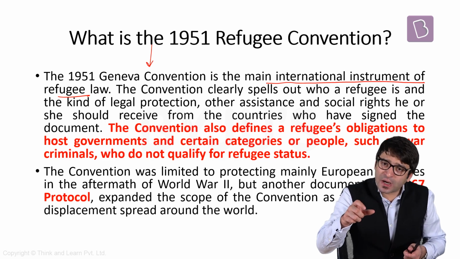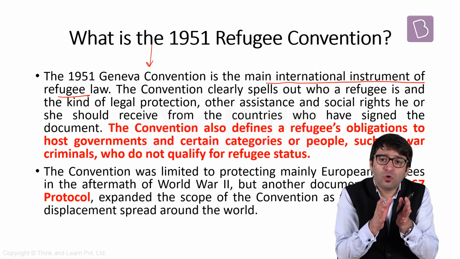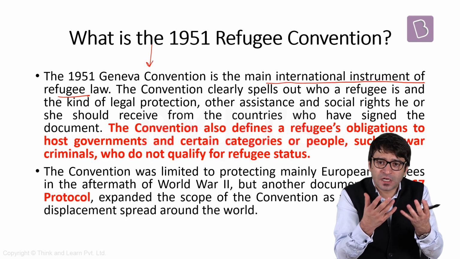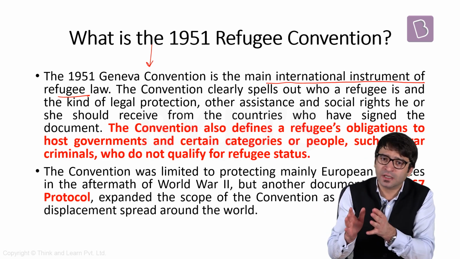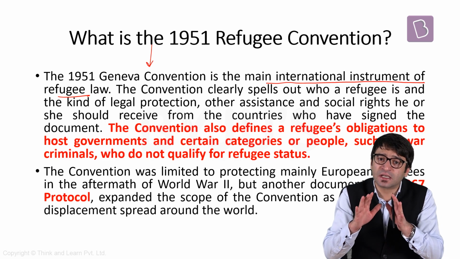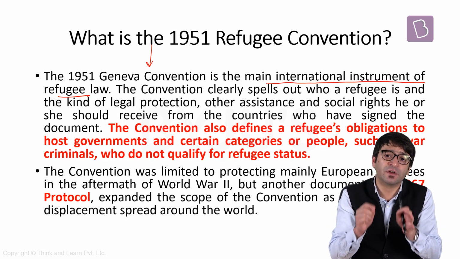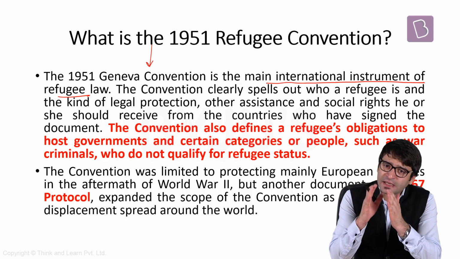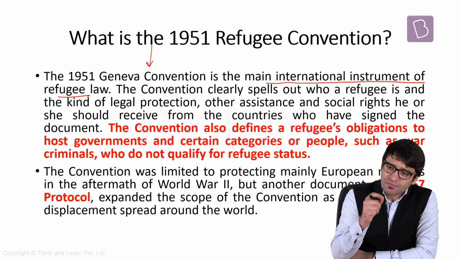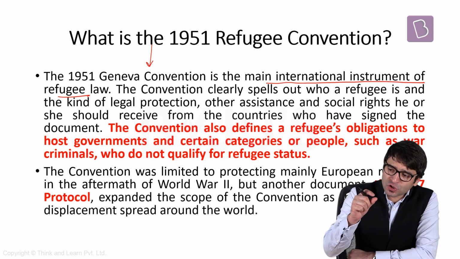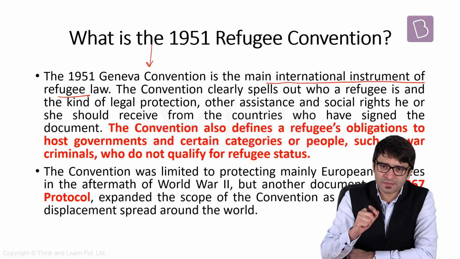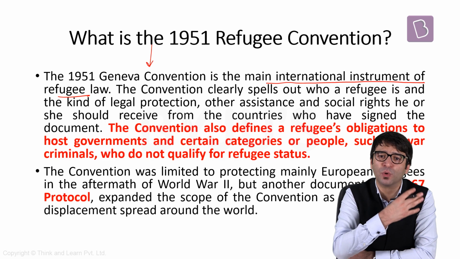This convention also talks about what are the obligations of this refugee in a country. This 1951 convention also tells us who is not eligible to be conferred with the status of a refugee. For example, a war criminal. War criminal is not eligible to be conferred with the status of a refugee. But if you look at this 1951 convention, the primary objective was to protect the European refugees in the aftermath of the Second World War.